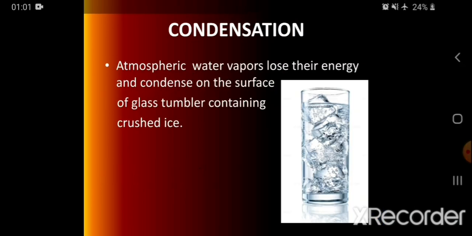Students, carefully observe now the ice cold glass tumbler. On that glass tumbler, water droplets are present. You can observe the water droplets on that glass. Tell me, water is filled inside the glass. Then how do droplets come on the surface of that ice cold water glass?